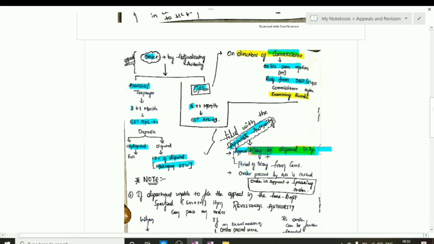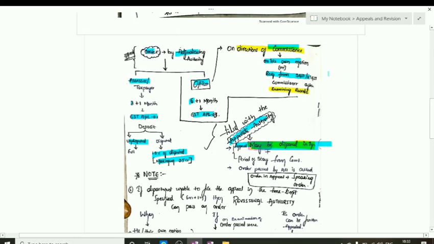Also, if an order is passed by the appellate authority, which is called the speaking order, then the appellate authority is required to furnish the order to all the parties to the appeal, which is the adjudicating authority, the taxpayer, and the officer or the department.